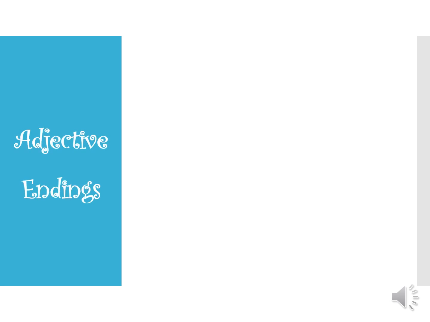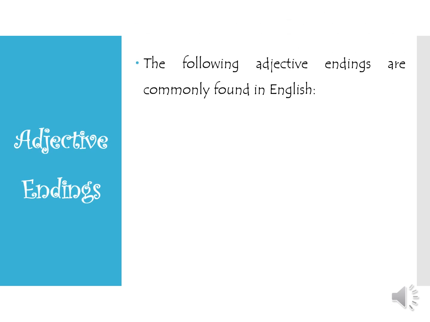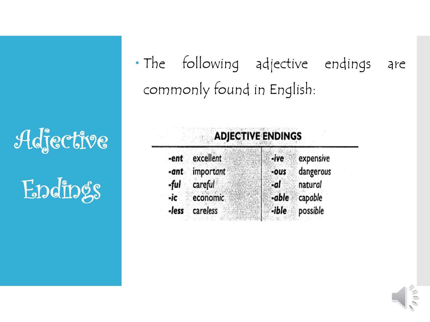What about adjective endings? The following adjective endings are commonly found in English. For example, endings ent, ant, ful, ic, less, ive, ous, al, able, and ible. For example, we can find it in the words excellent, important, careful, economic, careless, expensive, dangerous, natural, capable, and possible.